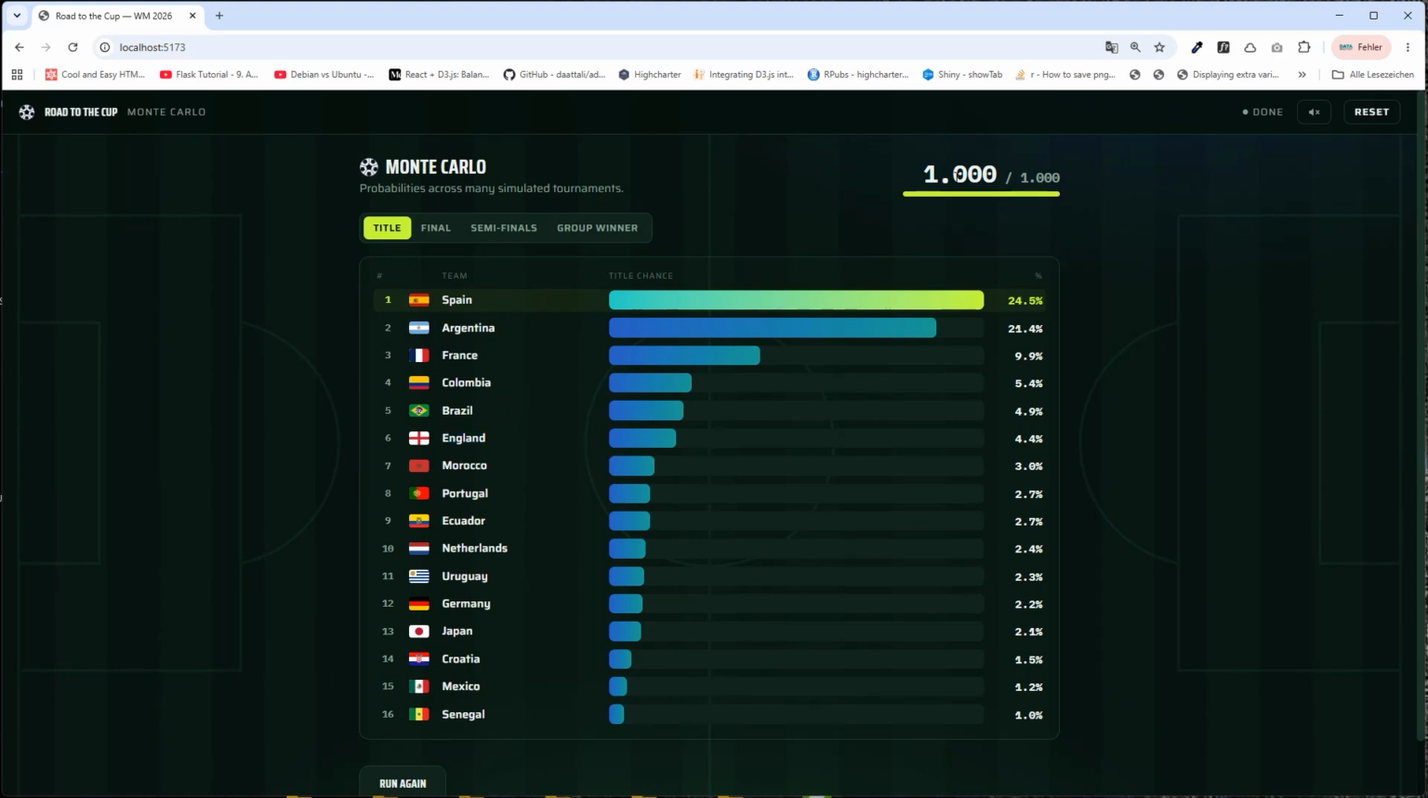So here we are, after 1000 runs, Spain won about 250, Argentina 210, so I guess these are the top contenders for the World Cup win, at least with my model. After that we've got France, Colombia, Brazil, England and so on, Germany with only 2%. But yeah, sometimes wonders happen, so we never really know.